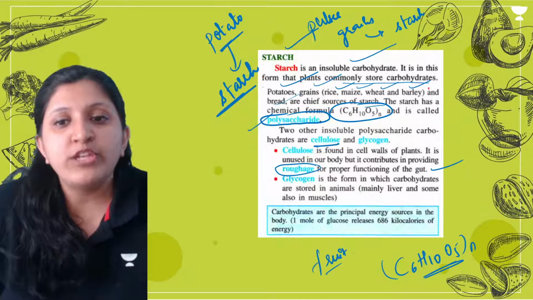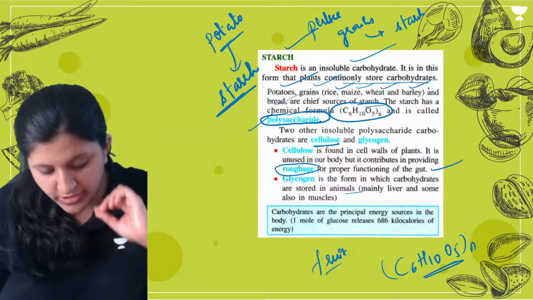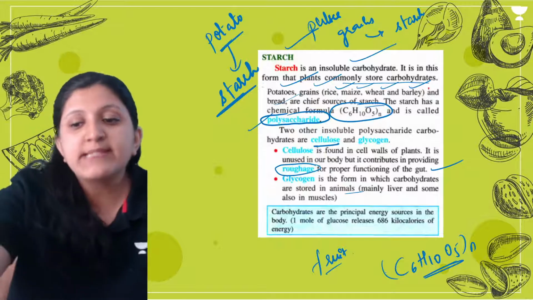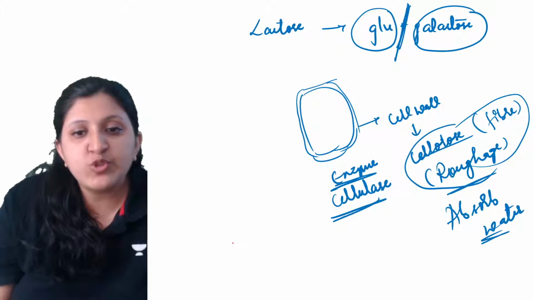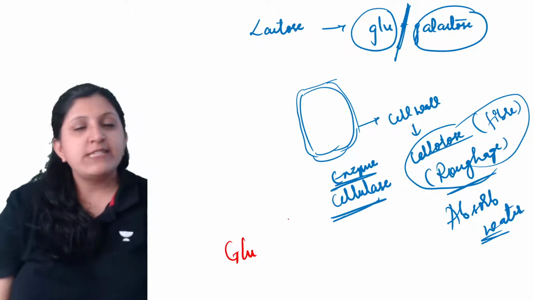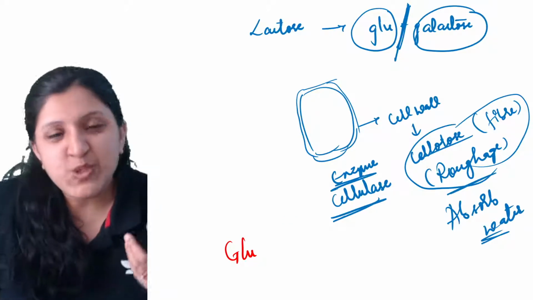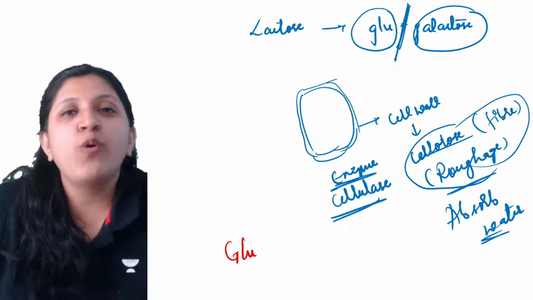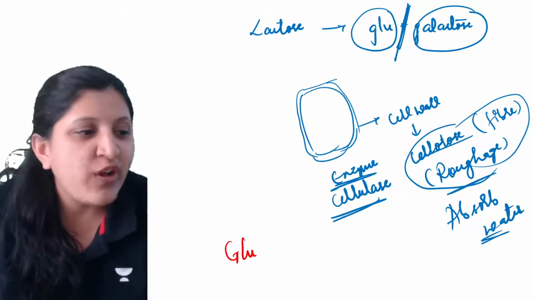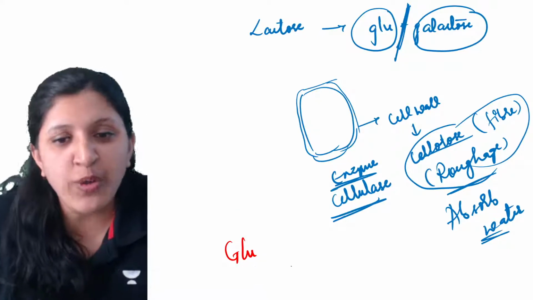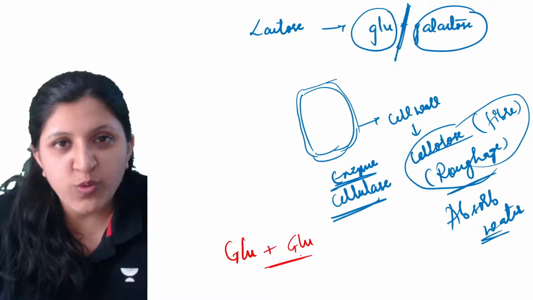Glycogen is the form in which carbohydrates are stored in animals. Okay, so glycogen, when we mention the carbohydrate, is the excess amount of glucose we have in our body. Whenever there is too much glucose present, let's say we are overeating. Now I like something, I like some sweets, so I'll go on eating until I'm full, and after that I'll go on eating more and more. So what is happening there? Overeating. Since I'm eating a lot of sweets, there is too much glucose in my body.